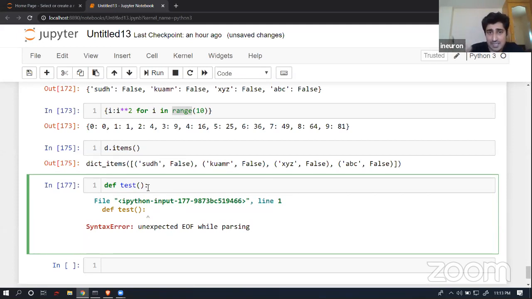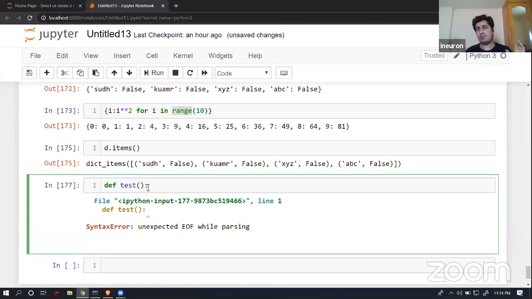You have created a function, that is fine. But why have you created a function? If you are not going to give any kind of a definition over here, it will always expect a definition inside the body of this particular function. So you are supposed to give a body.